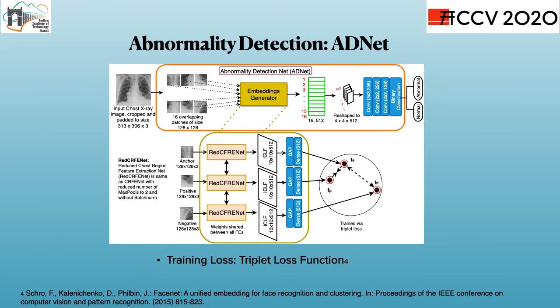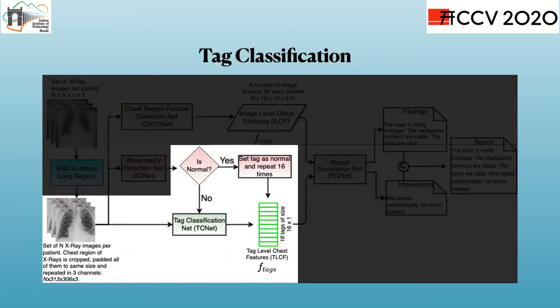As the abnormalities present in the X-ray images are usually localized, we process the images in patches. Embeddings generator, EG, is trained via triplet loss function to produce embeddings such that normal patches and abnormal patches are as far as possible from each other in the feature space. Only abnormal samples are put through the tag classification network.